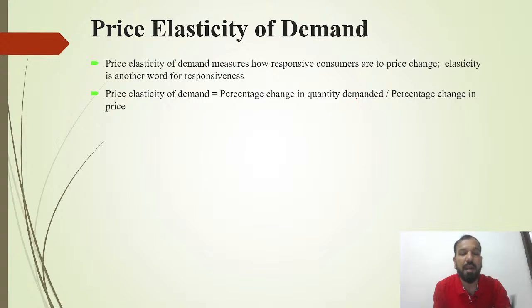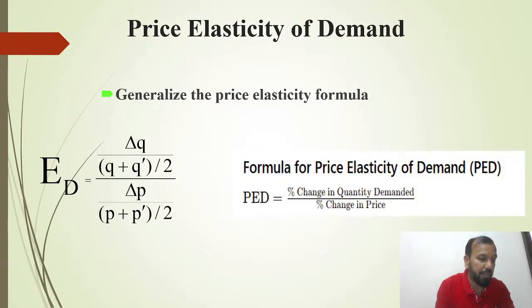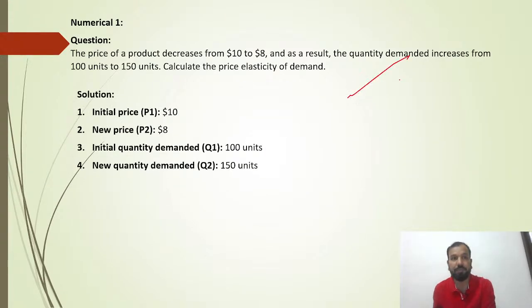The price elasticity of demand is the percentage change in QD divided by the percentage change in the price. This is the basic simple formula we have already discussed in the class, many times in the previous lectures. PED is the percentage change in quantity demanded divided by the percentage change in the price. So this is a very basic question. The price of a product decreased from $10 to $8. Suppose the price of a particular product has decreased from $10 to $8. As a result, the quantity demanded increased from 100 to 150 units. Calculate the price elasticity.